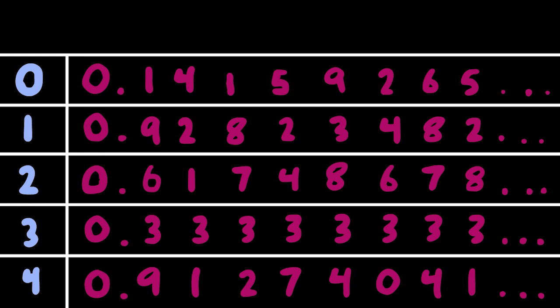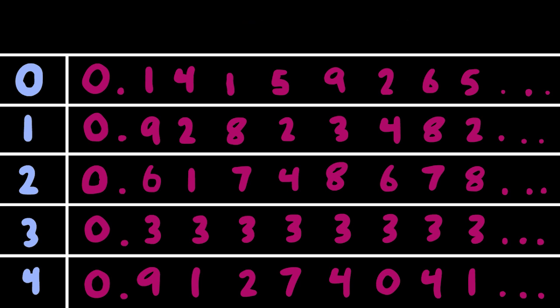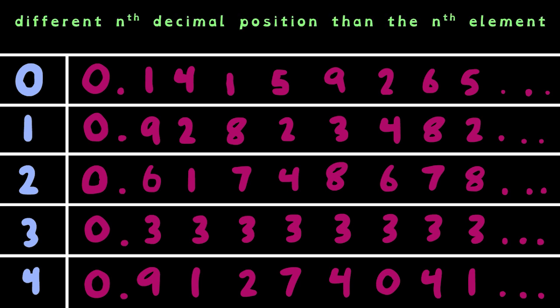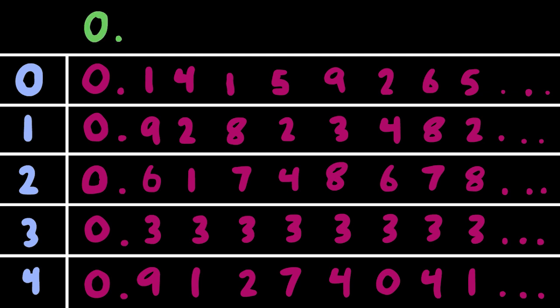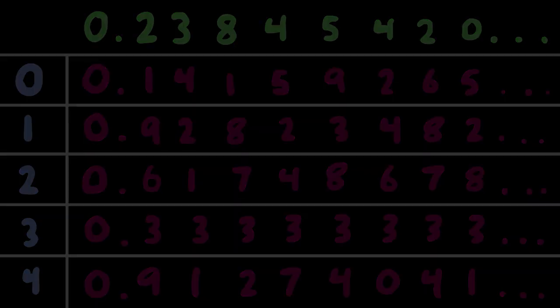The list of real numbers is special in that, paradoxically, we can always create a new real number which doesn't exist in it. We do this by making sure that this new number has a different nth decimal position than the nth element in the list. That is, it differs from the first element's first decimal point, the second element's second decimal point, the third element's third decimal point, and so on. Thus, this new number doesn't match any of the numbers in this list, and therefore can't be a part of this list. Consequently, you can't match the natural numbers to the real numbers. There are just too many of them.